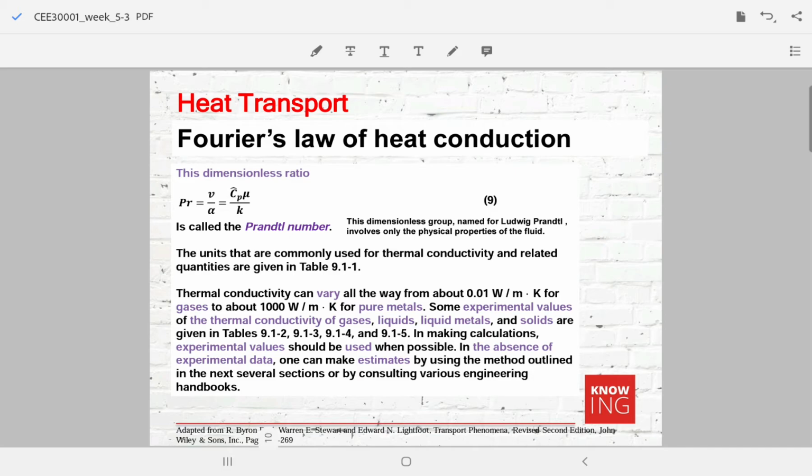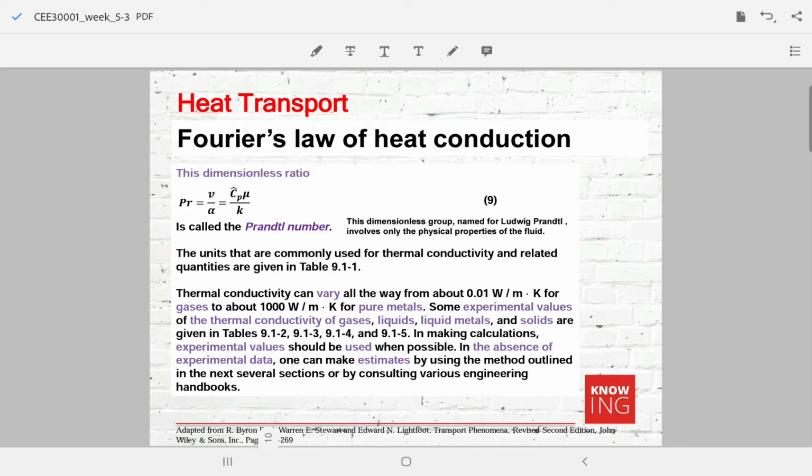If the Prandtl number is high, that means momentum transport is more enhanced relative to the heat transport, whereas if the Prandtl number is very low, that means the heat transport process is much more enhanced compared to the momentum transport process.